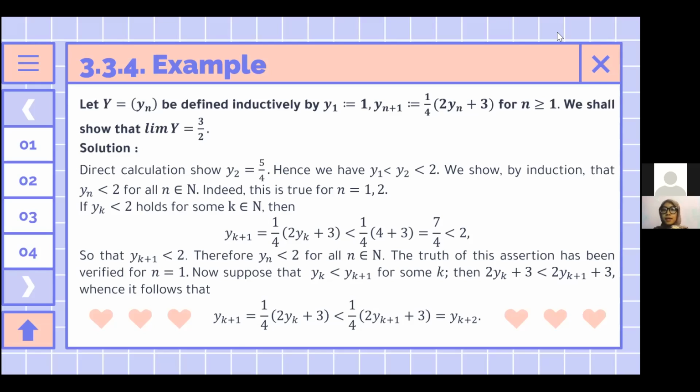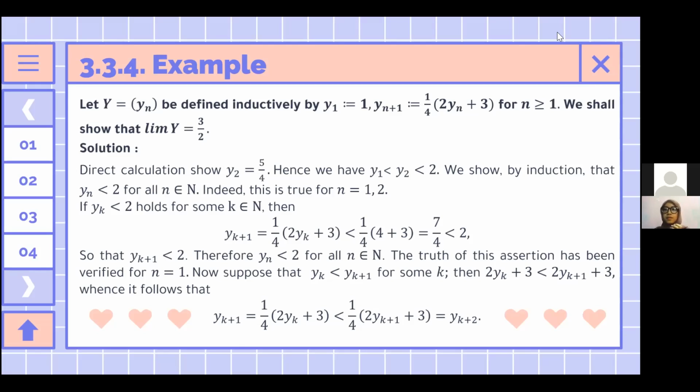If yk is less than 2 holds for some k, then we get yk plus 1 is less than 2, therefore yn is less than 2 for all n an element of the natural numbers.